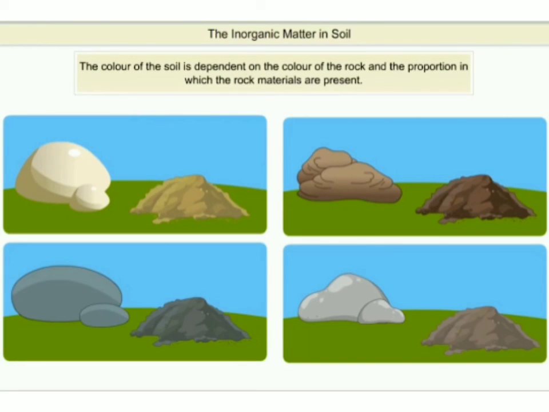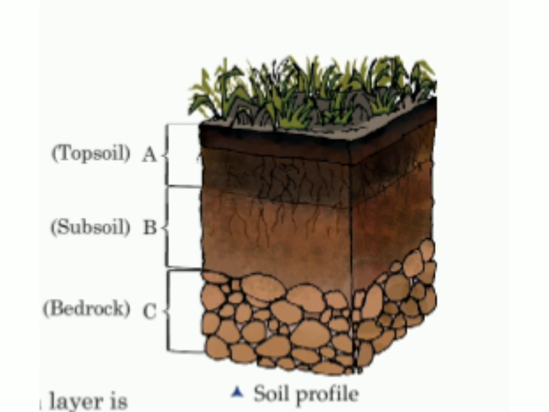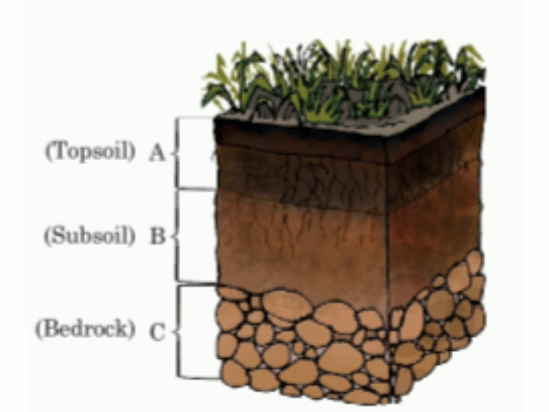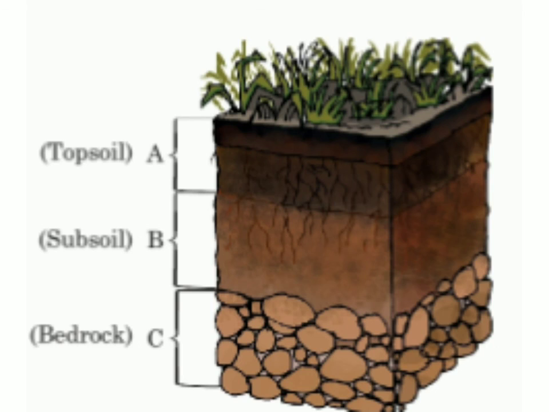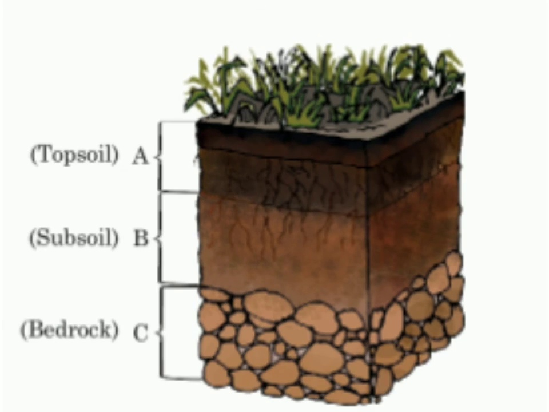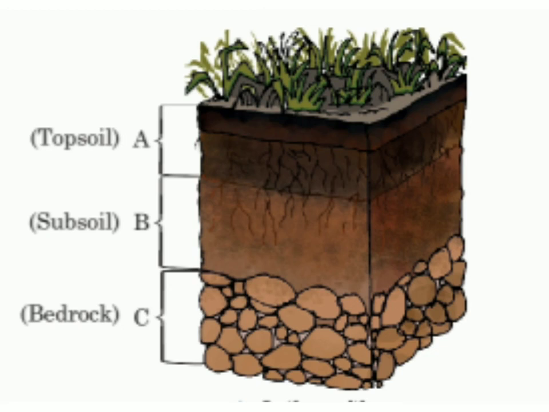Now we are going to cover the soil profile. The layers of soil are collectively known as soil profile. The uppermost layer of the soil is called topsoil. It is very fine soil and also contains the fertile humus. The middle layer, also known as subsoil, has small sized rocks and soil particles, and the largest fragments of the rocks are present in the lower layer. It does not contain any organic matter, and the bottom layer is known as bedrock.